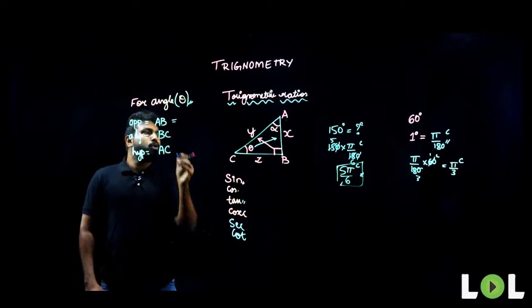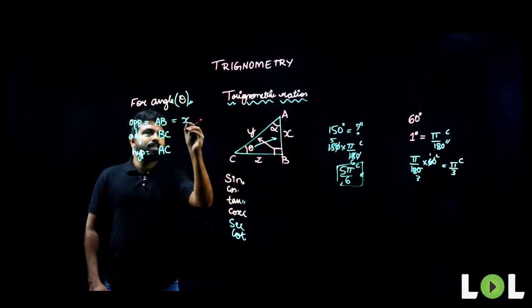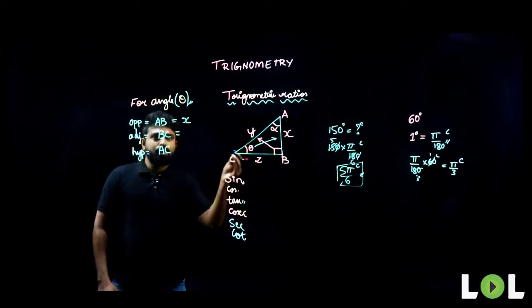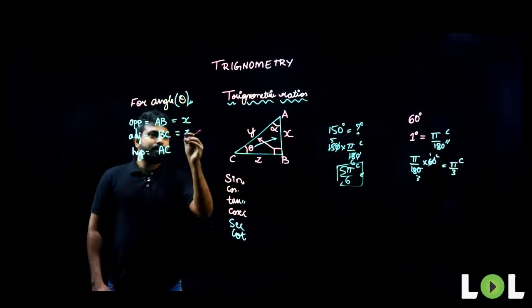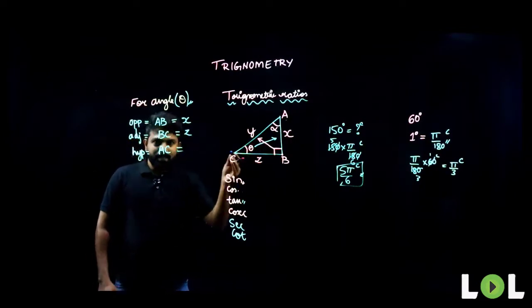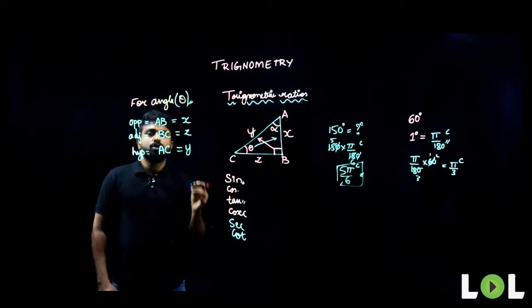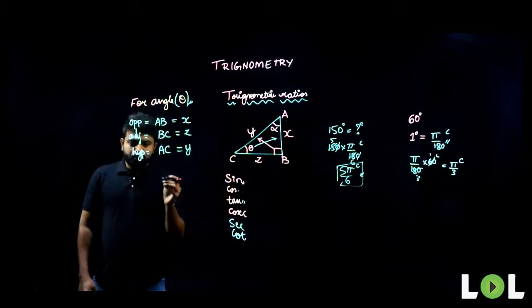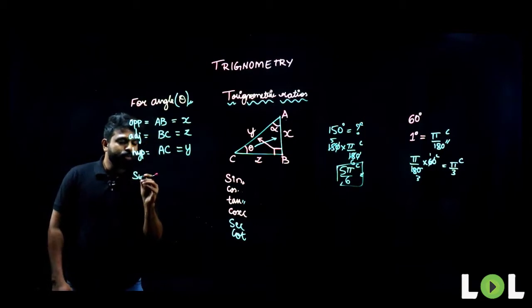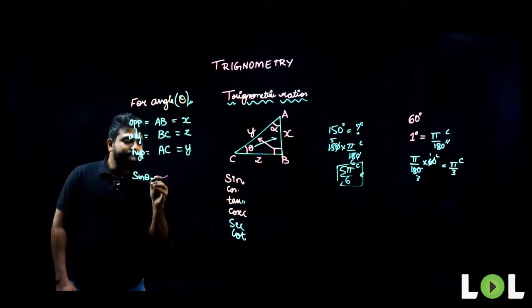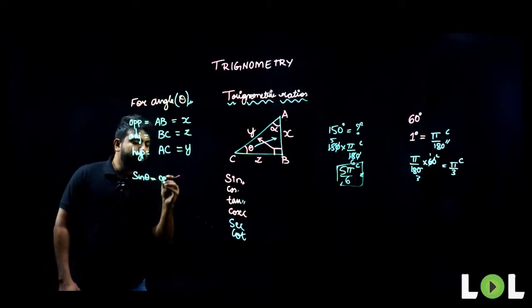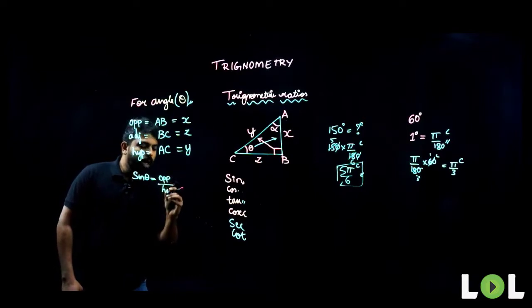What is the value of AB here? Value of AB is x. What is the value of BC here? Value of BC is z. Now what is the value of AC here? Value of AC is y. So what is sin theta, people? You all know sin theta is nothing but opposite by hypotenuse.